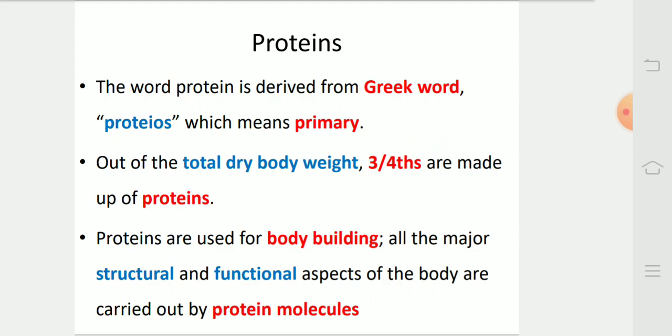As the name shows, proteins are of paramount importance for biological systems. Out of the total dry body weight, three-fourths are made up of proteins. Proteins are used for bodybuilding. All other structural and major functional aspects of the body are carried out by protein molecules.